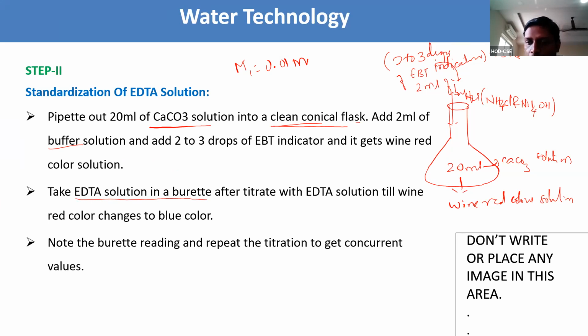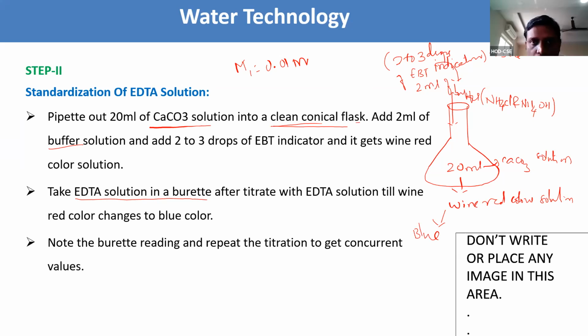After titrating with EDTA solution, the color of the solution is red. So we need to titrate till the wine red color changes to blue color. Okay, wine red color changes to blue color, nothing but the end point. Take the EDTA solution in the burette and titrate till the wine red color changes to blue color. Okay, that is the end point.